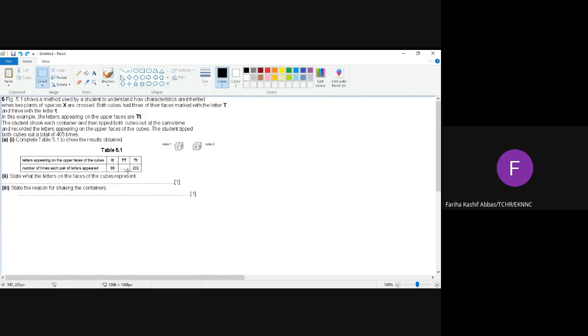So what will come in this blank? 105. Now how did you reach the answer? We will add 202 with 98 and subtract it from 405.